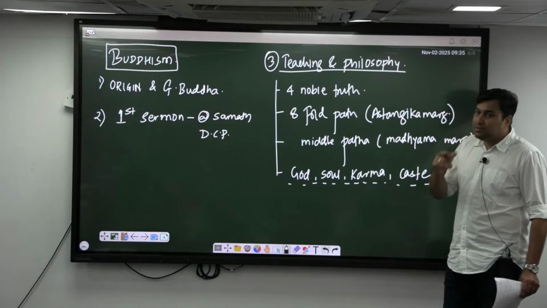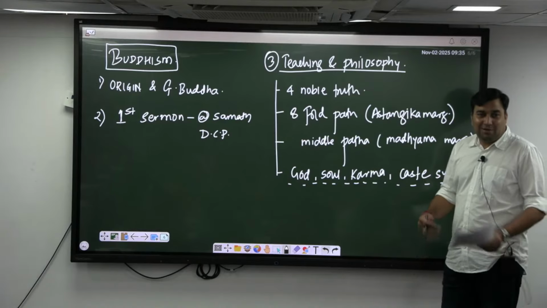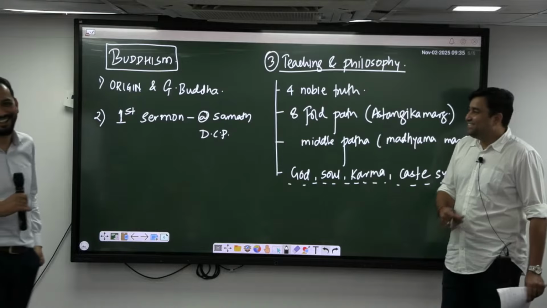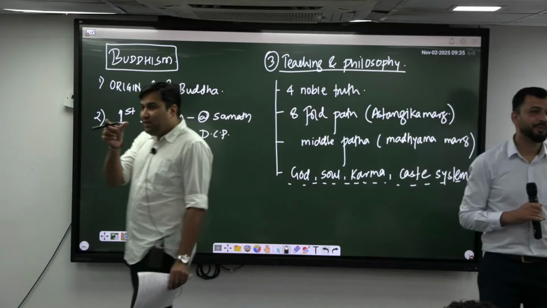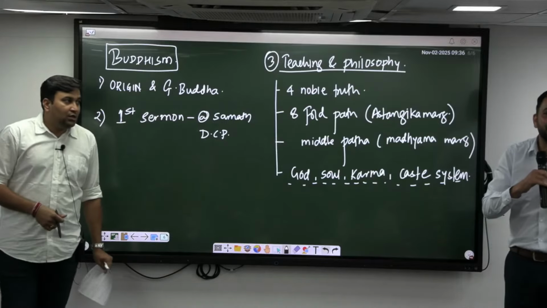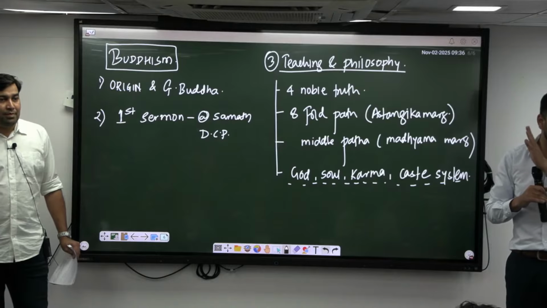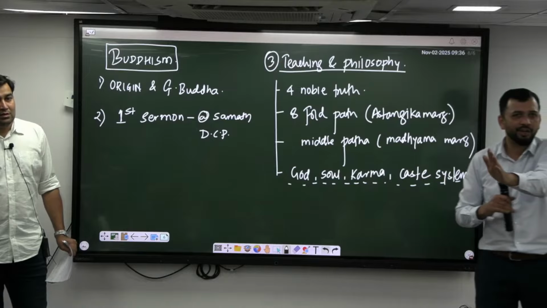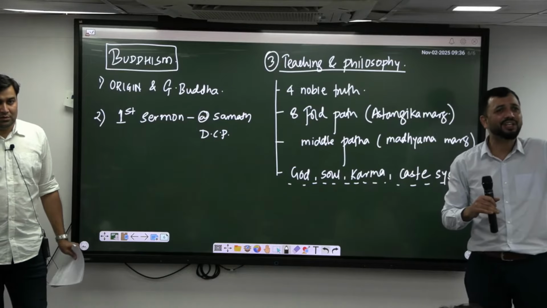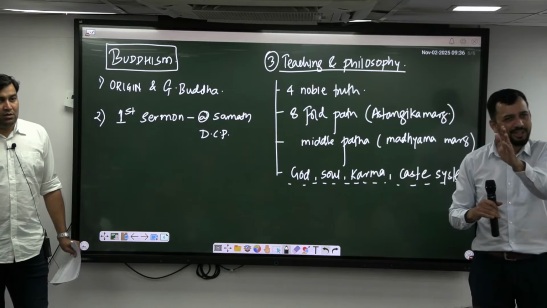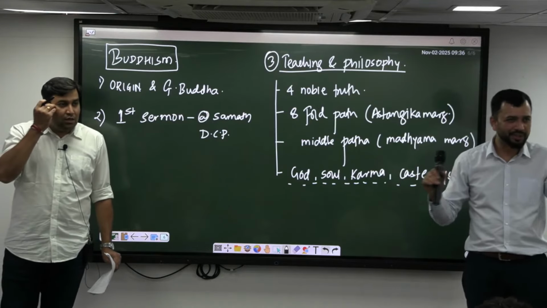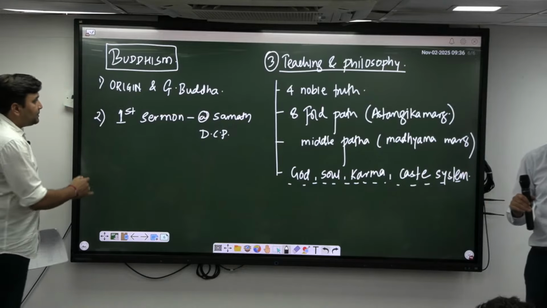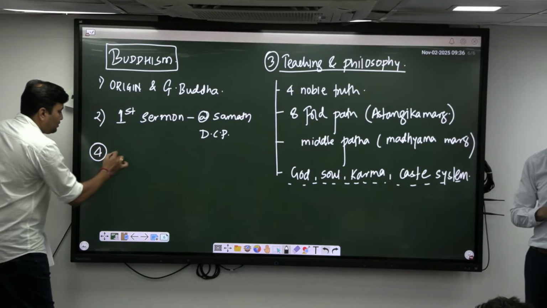So Buddha is silent about the existence of God. He never meant that there is no God. Because when the statements are given, they will be given in such a way. He rejected the concept of God. You have to be very careful. He has not rejected God, and he has not accepted God either. He did not go to that complex thing. He just said let's follow the Madhyama marg, middle path. Let's not worry about these experiences. So that is how he has kept quiet about it rather than talking about it.